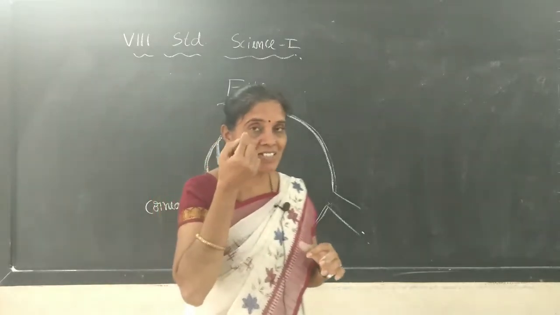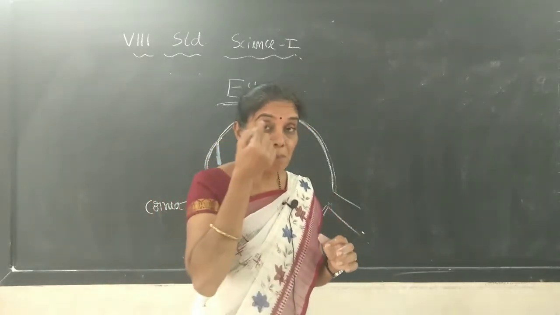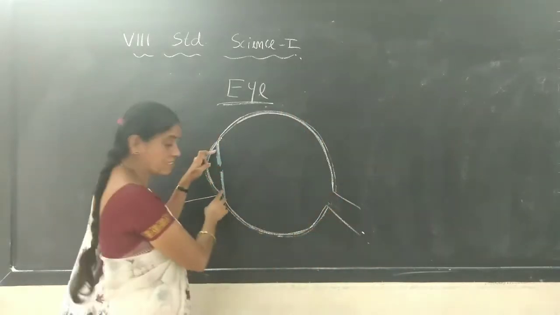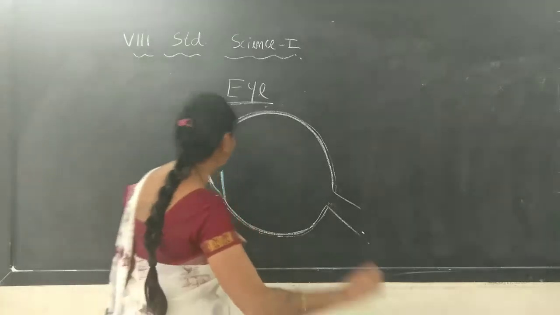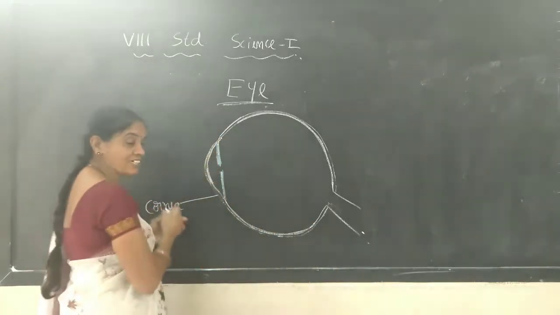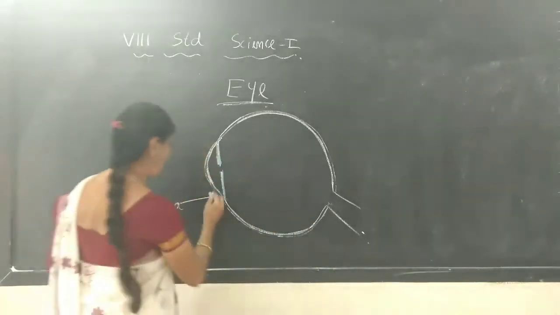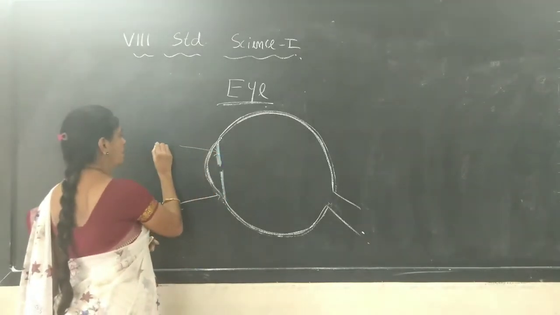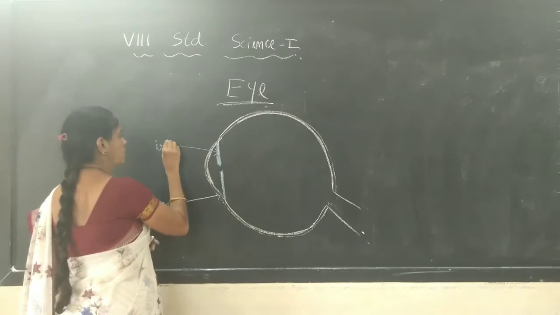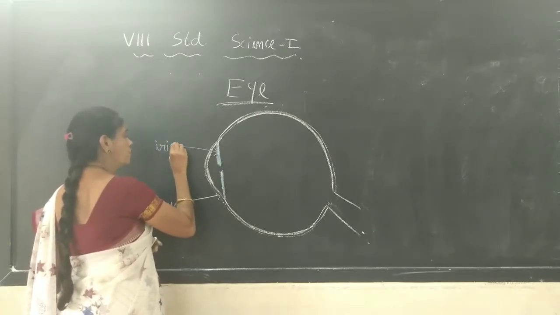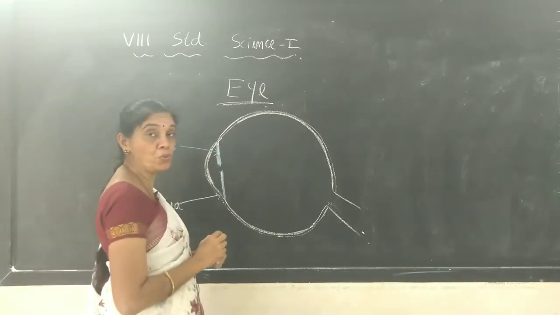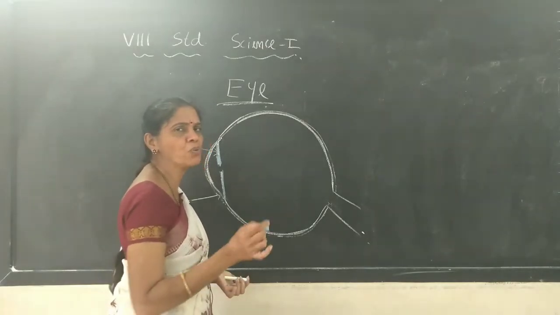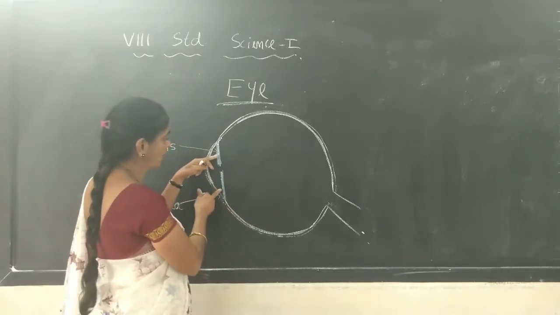If you see that black color thing behind your cornea, that color is caused by this particular muscle. We call this part the iris. This muscle, the iris, is responsible for giving color to our eyes. Black, blue, greenish, yellowish, brown, whatever color, it is given by this one.